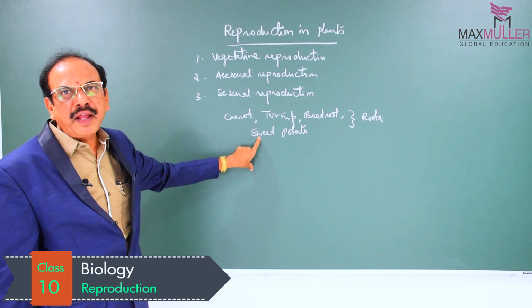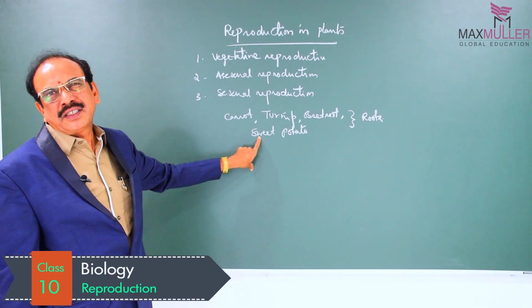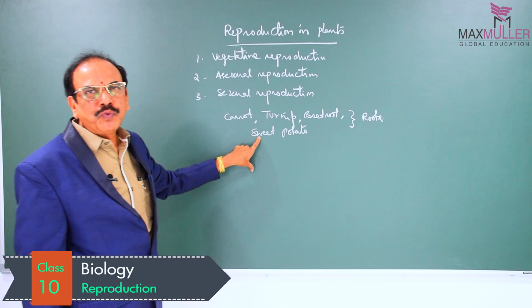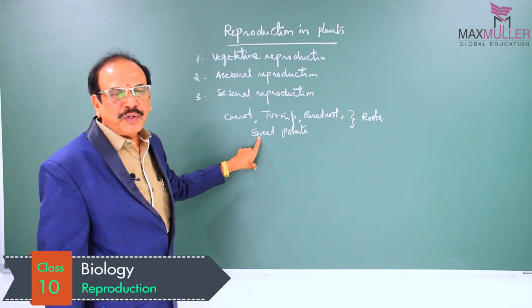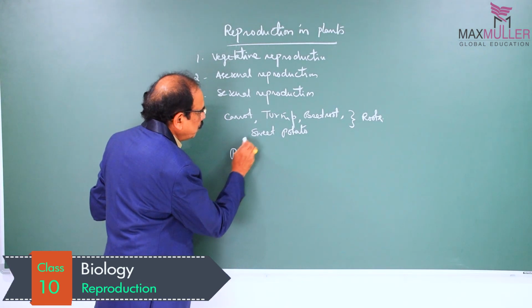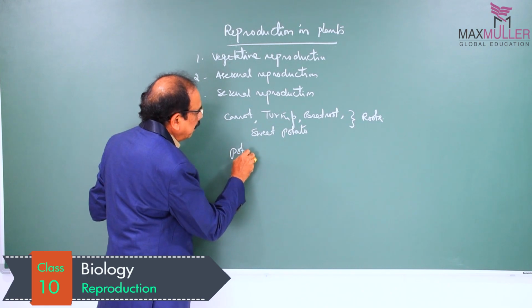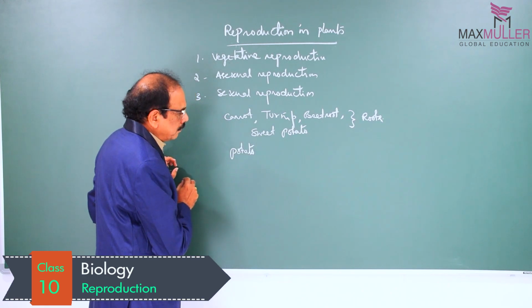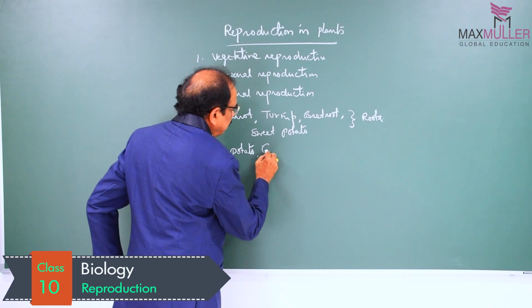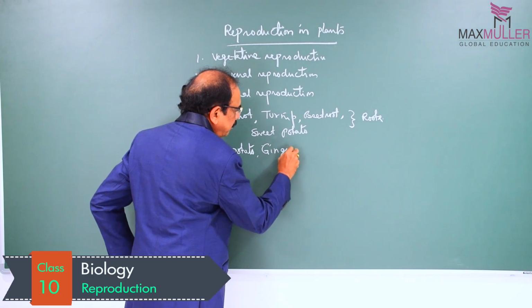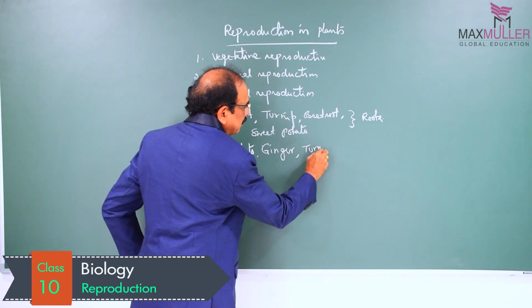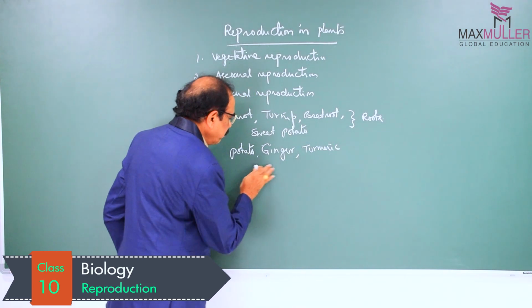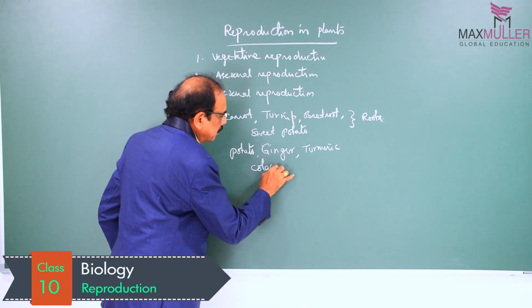But there are some plants where the stems are underground and they are useful for vegetative propagation. For example, potato, and then ginger, and then turmeric, and then colocasia.